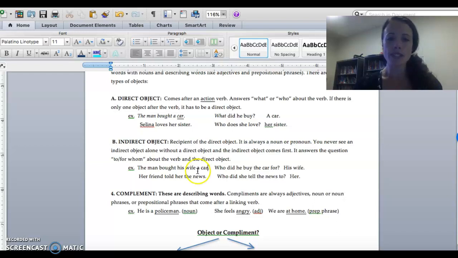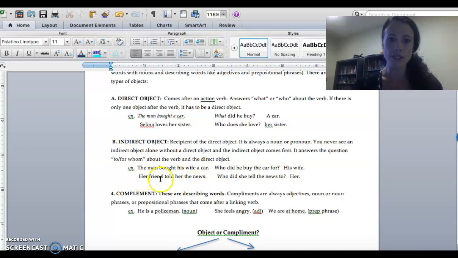Okay, so notice I could take out his wife and you could just have the sentence like this. The man bought a car. That's the direct object. But if you want to say who did he buy it for, that's your indirect object, his wife.